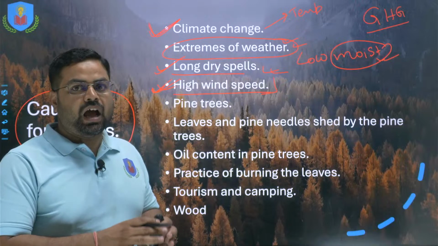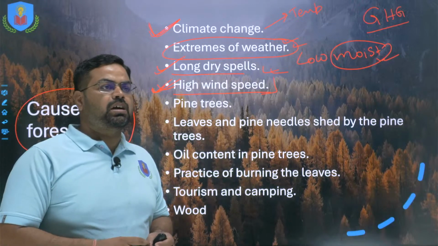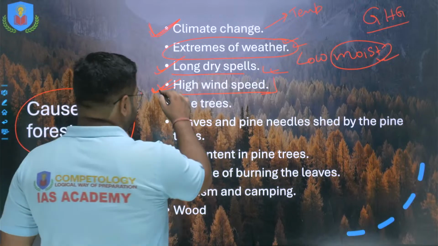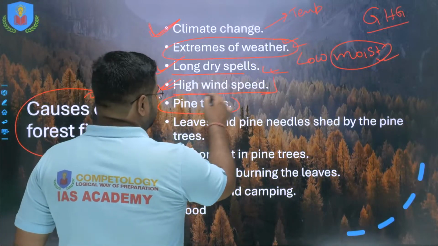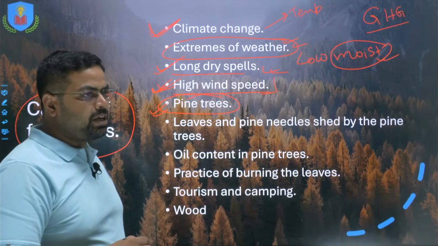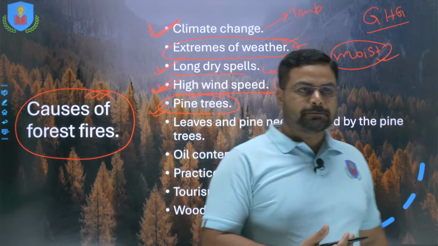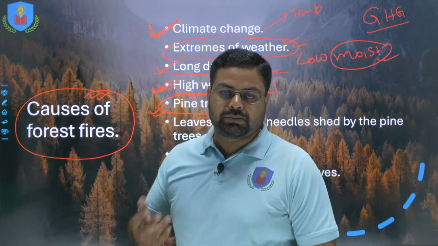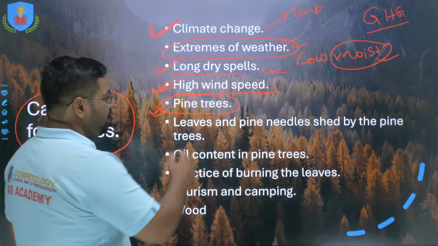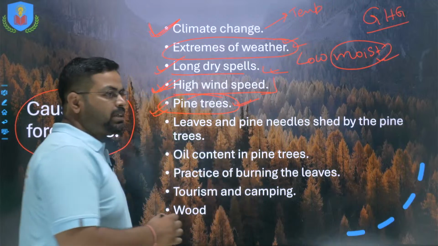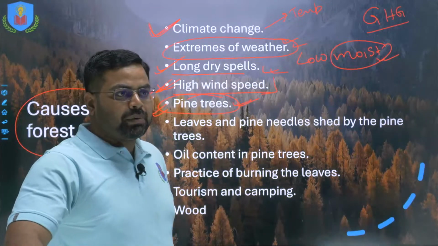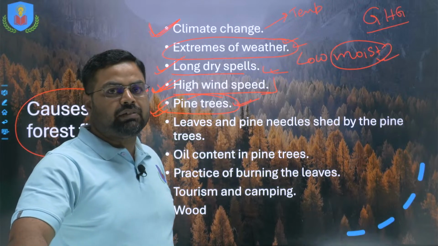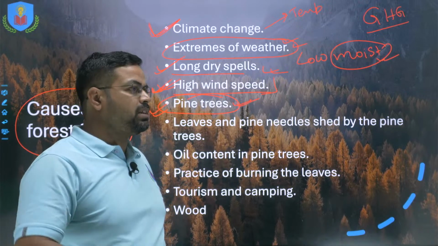And due to this, large swaths of the forest region come under the influence of forest fire. So this is one of the major reasons, as well as vegetation, the type of vegetation, that is the pine trees that are there in Uttarakhand region, is again a cause of forest fire in Uttarakhand, because the pine trees were planted by the British administration during the British rule in India, and during that period they were planting these pine trees because these are fast growing trees.